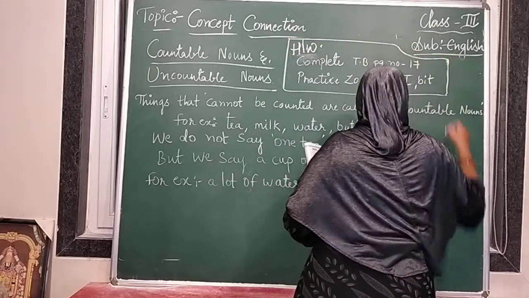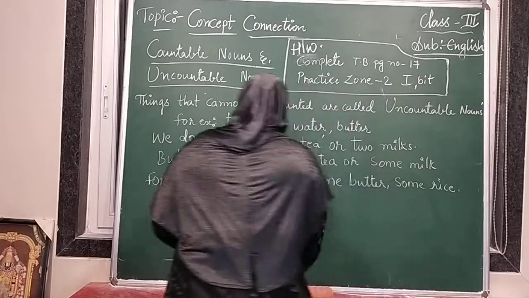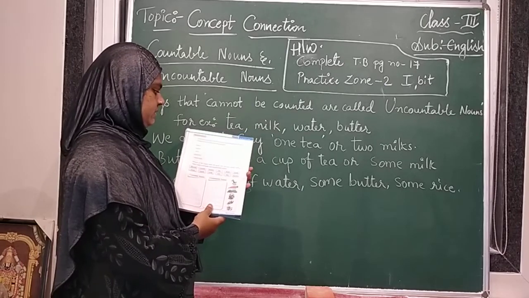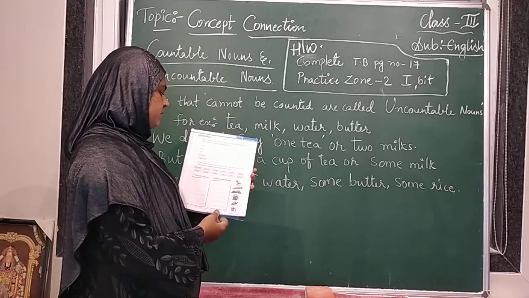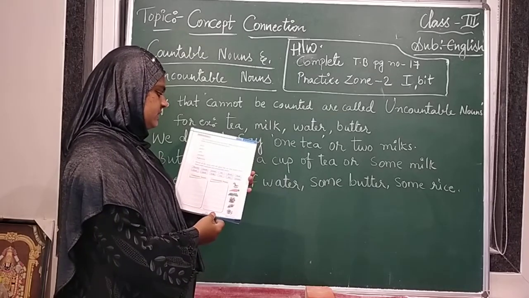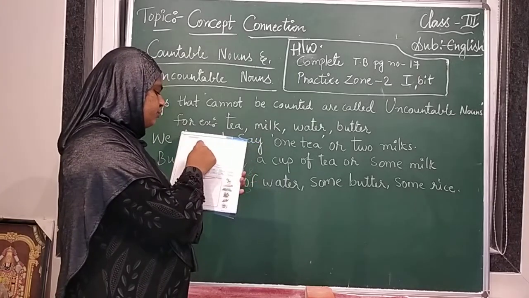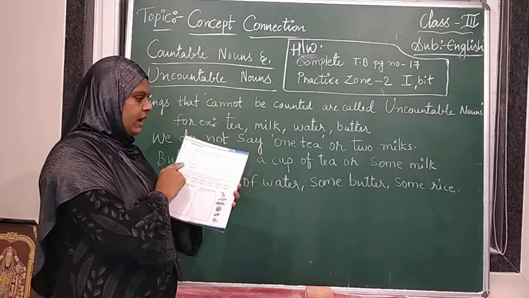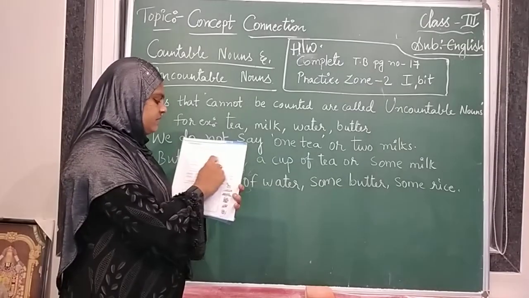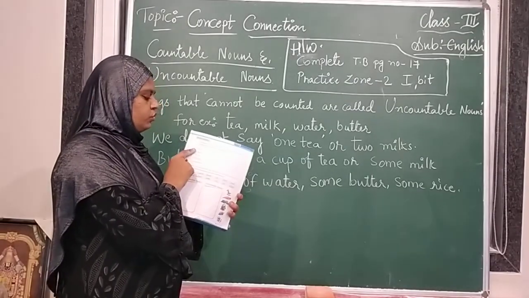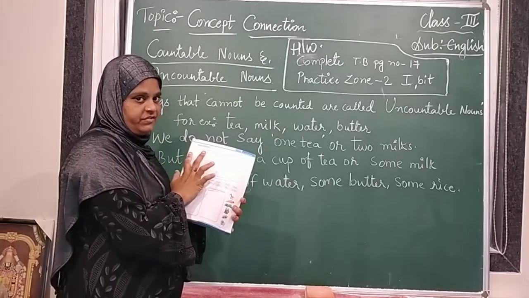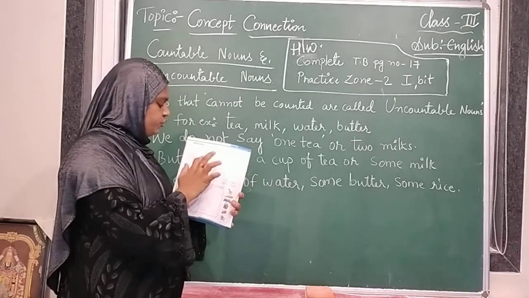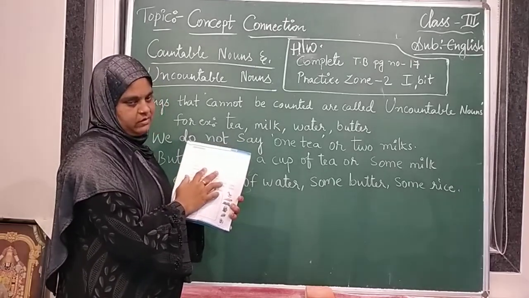What is the homework? The words below are from the lesson. Make sentences from these words and write them in the space given. So you have to make a sentence with these words and write it in the space given here. You have to read the lesson first. If you read the lesson, you will know how to write this.